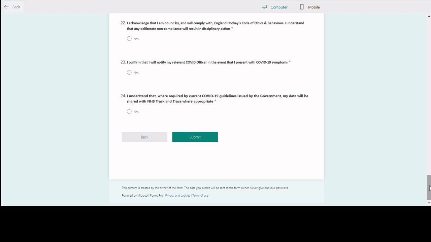Any other questions you have, please do email clubs@englandhockey.co.uk. If you're struggling to find an option within the form, it's better to email clubs@englandhockey.co.uk than to just start typing in free text and other, because we might be able to help you with where you find your club or organisation name, or it might in fact be that they haven't actually registered with us yet.